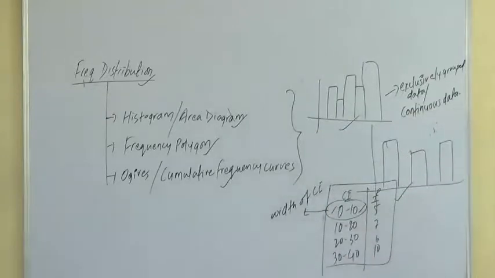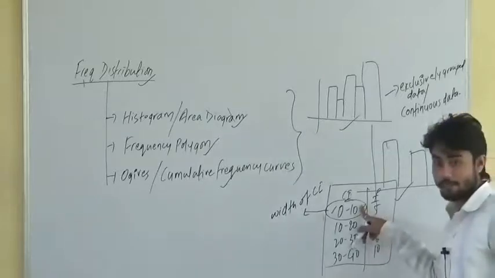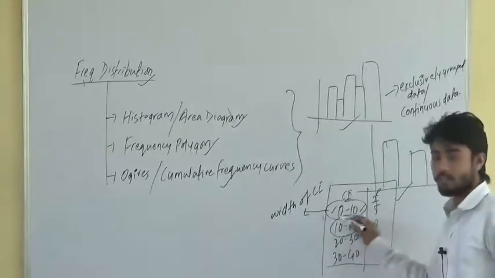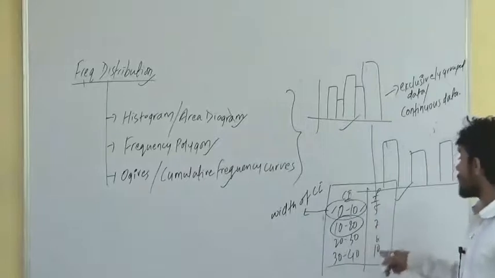Width of the class interval means upper class limit minus lower class limit will give you the width of the class interval. So the width of the class interval in this case is 10. For this one also 10. How to identify this class interval?